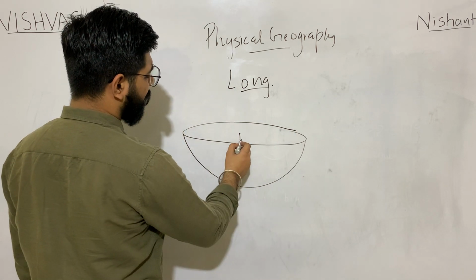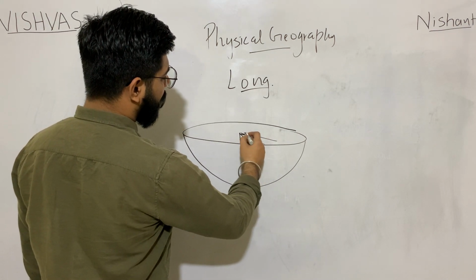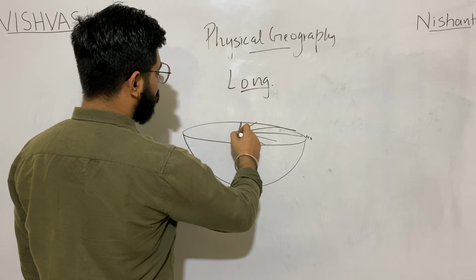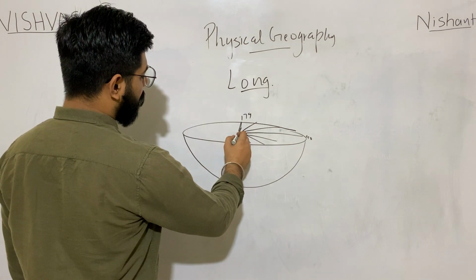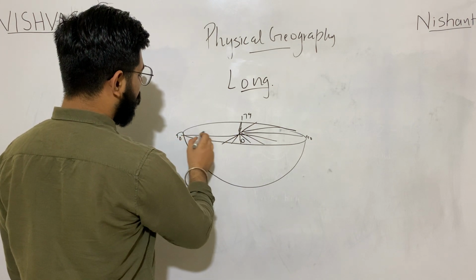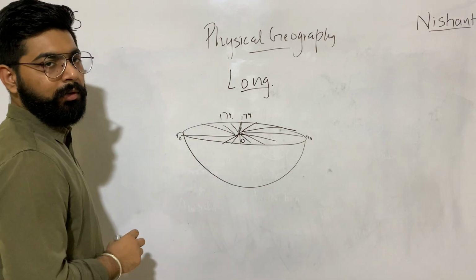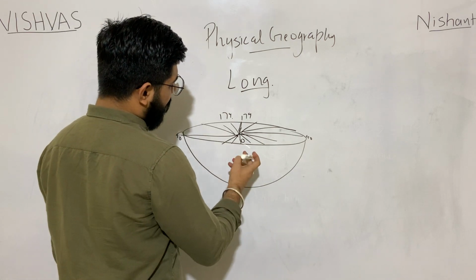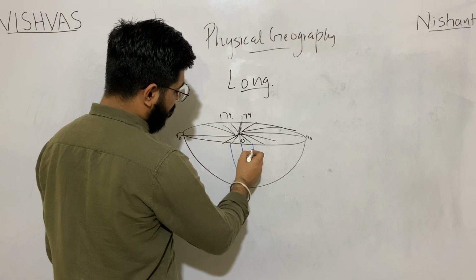Taking this as base, 0 degree, 10, 20, 30, 40, 90, 100, 110 and similarly 179. 10, 20, 90, 179. Every line on a longitude will be a longitudinal line.